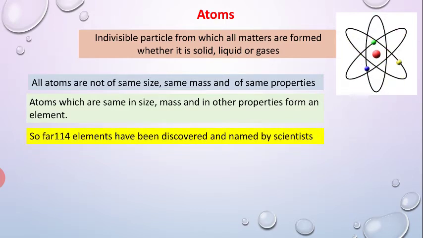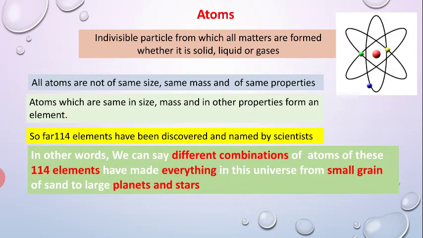There are 114 plus elements that have been discovered and named by scientists so far. These elements and the atoms of these elements make everything in our surroundings, in our world, in our universe. In other words, different combinations of atoms of these elements have made everything in this universe, from a small grain of sand to a large planet and star.